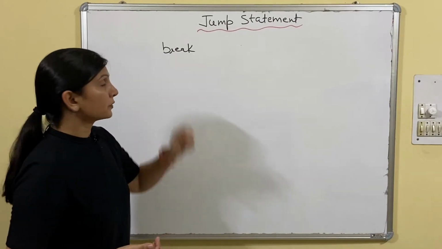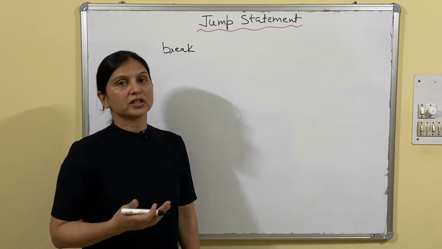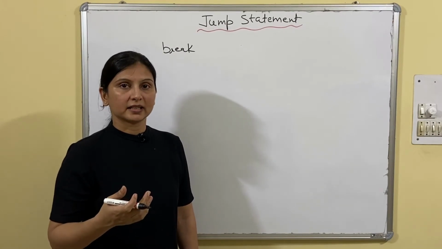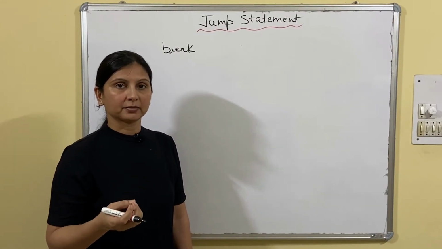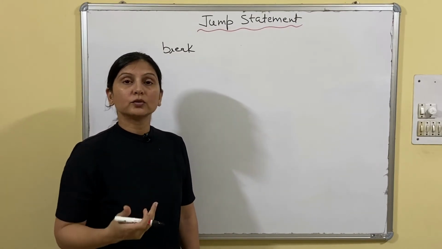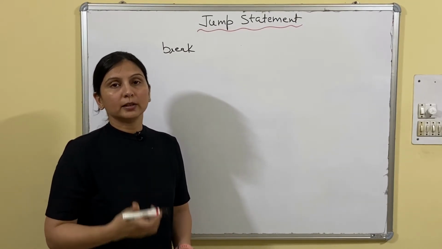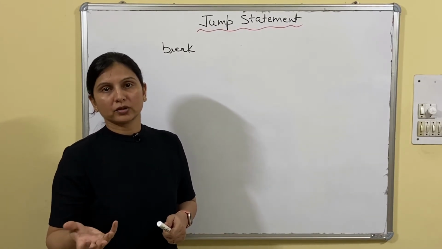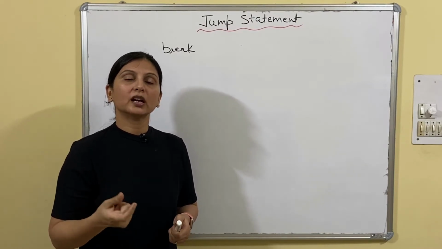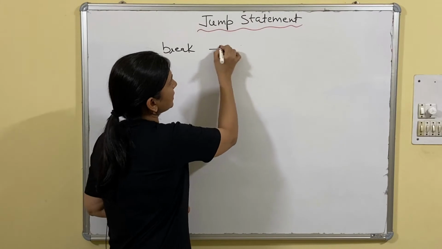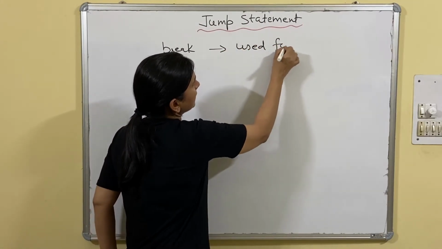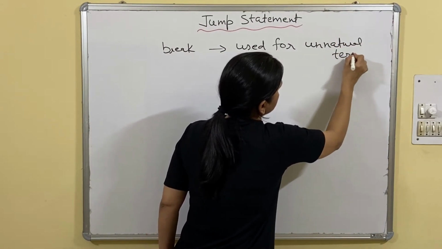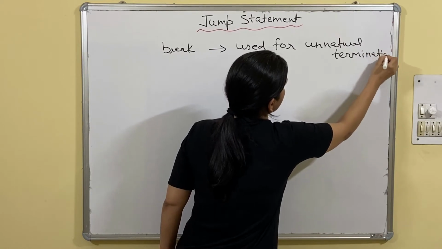So let's see. First, break is not a new term for us, because in switch case we have already discussed that break is used to terminate the case. In every case we used the break statement. Now, what is the use of break in a loop? In a loop, break is used to terminate the loop unnaturally. Or you can say break is used for unnatural termination. Now what do you mean by unnatural termination?